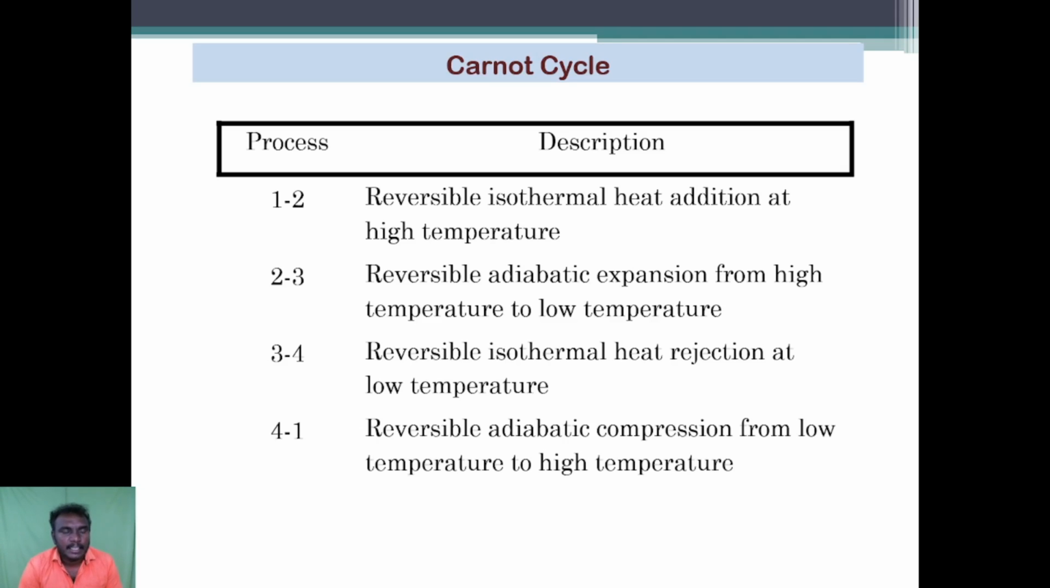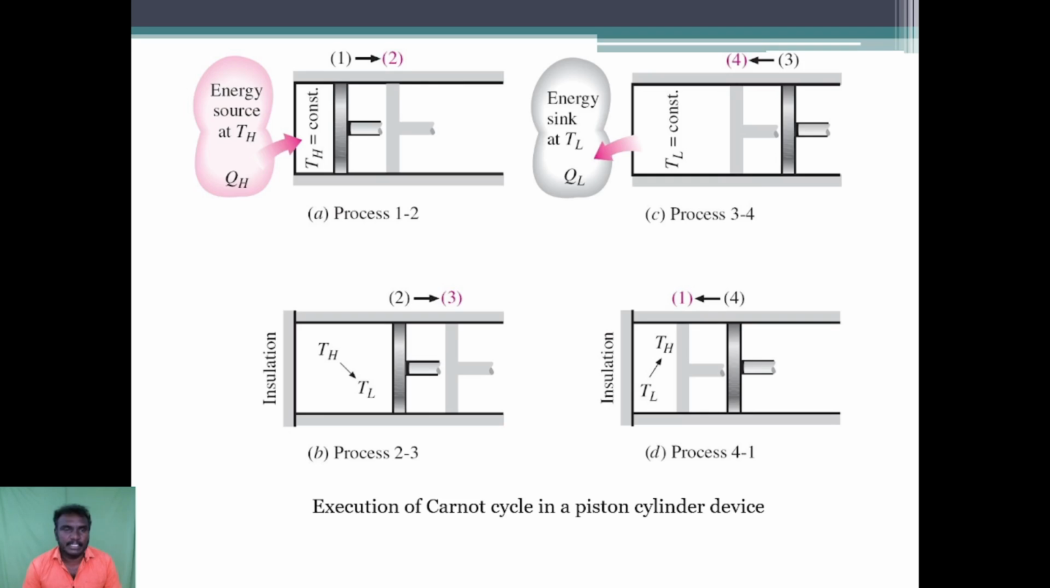And then the Carnot cycle. We have 4 processes. The first one is reversible isothermal heat addition at high temperature. Then the 2 to 3 process is the reversible adiabatic expansion from high temperature to lower temperature. Then the 3 to 4 one is reversible isothermal heat rejection at low temperature. 4 to 1 is reversible adiabatic compression from low temperature to higher temperature.